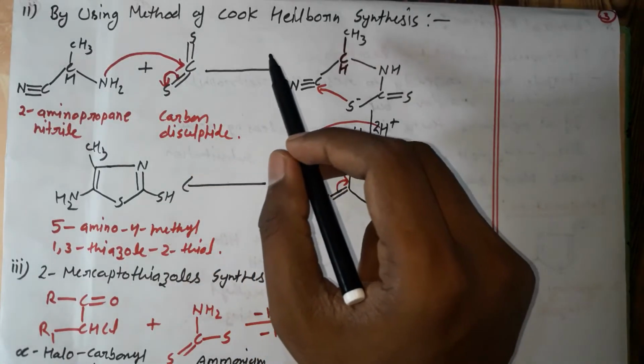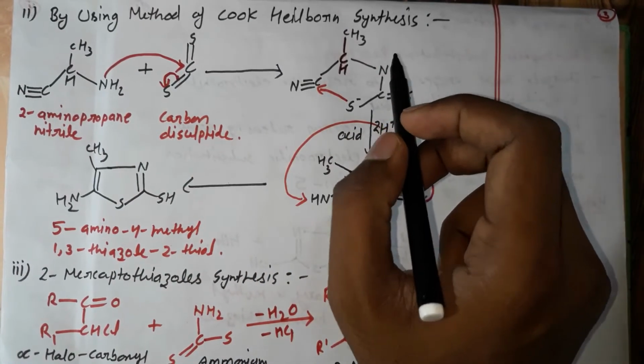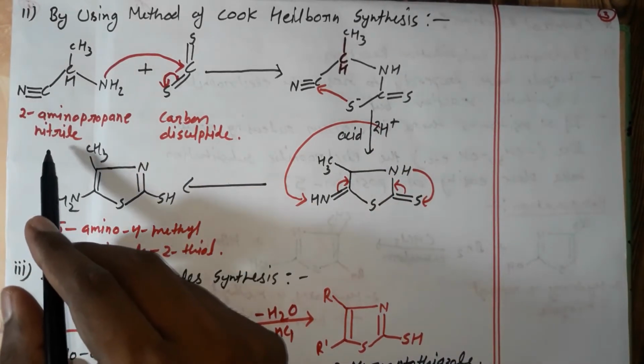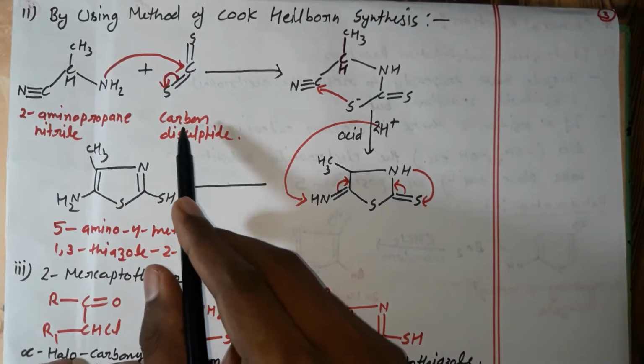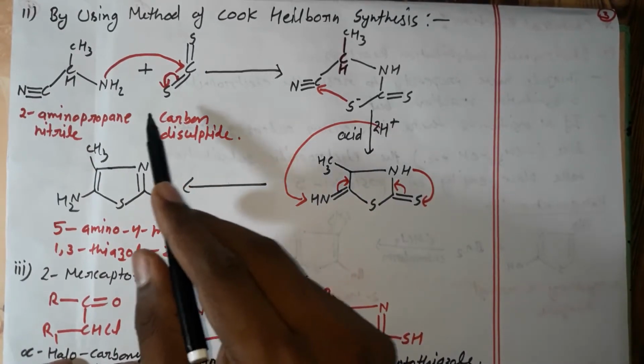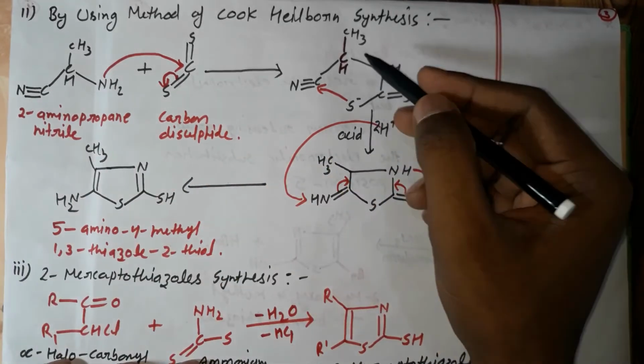the Cook-Heilbron synthesis. In this synthesis, 2-aminopropanenitrile and another reactant, carbon disulfide, react with each other and form a chain.